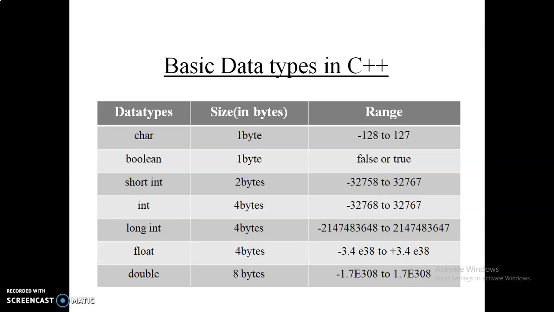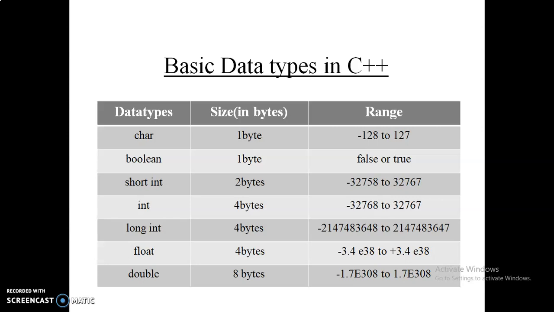Long integer is 4 bytes, and its range is -2147483648, a very big number, to 2147483647. Float also requires 4 bytes, and the range is -3.4 e raised to power 38, that is 10 raised to power 38, up to 3.4 into 10 raised to power 38. And last is double. It requires 8 bytes, and the range is -1.7 e raised to power 308 to +1.7 e raised to power 308.